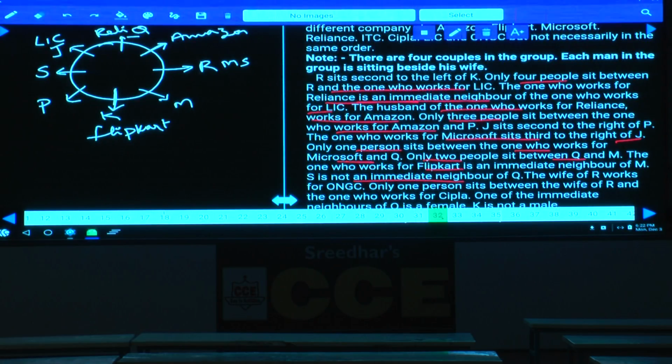Now who are the persons? J, K, L, M, P, Q, R, S. As of now, J and K are placed, but L is not, isn't it? L is the person left over, and this person L is Amazon.